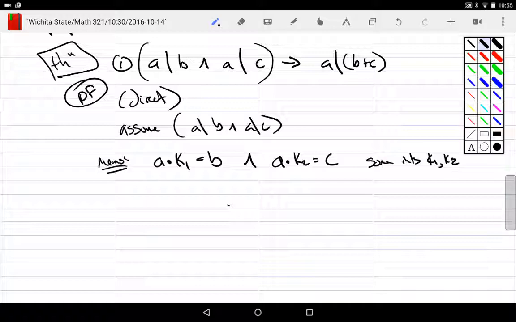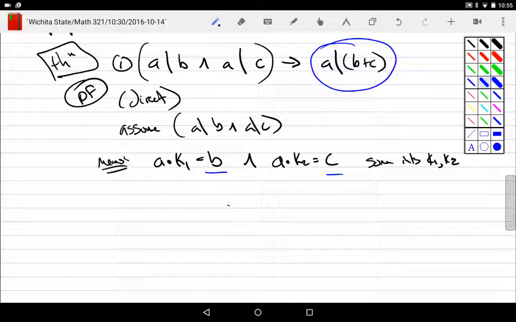All right, what's my goal? What do I want to eventually show? Not that K1 and K2 are the same. What's my goal? My goal is this. Where are we going? That. What do I want to show? A divides B plus C. Currently, what do I have? B and C. Where am I going?